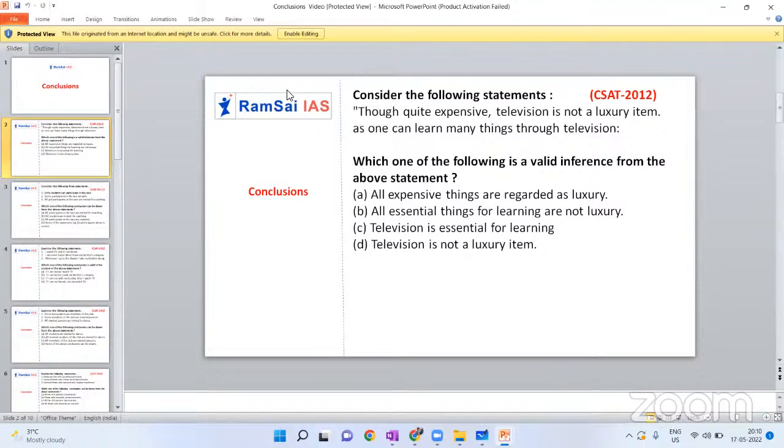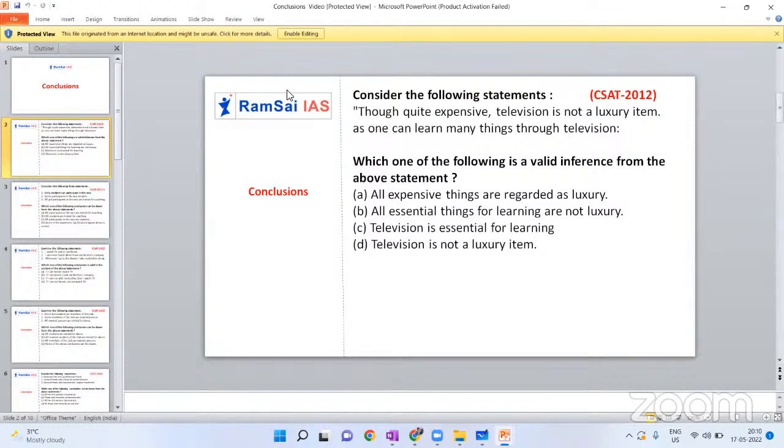Remember, you should not pre-assume anything. Okay, so quite expensive. Television is expensive, so a car must be more expensive? You should not pre-assume anything. Whatever the information given, that is true, that's it. You should not overthink. That is the first point you should remember. Second one is,